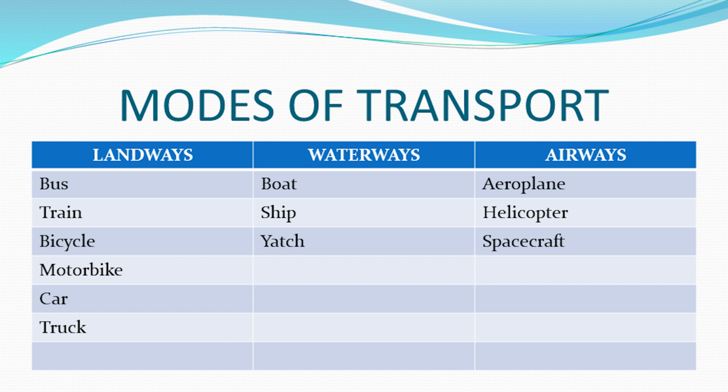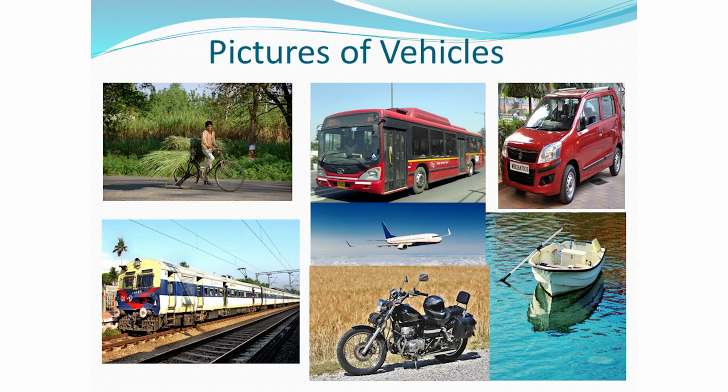So moving further, we will now differentiate modes of transport into three types: land, air and water. Now you all think of some modes of transport through land, water and air. In this table, the land transport are bus, train, bicycle, motorbike, car, truck. Through waterways, boat, ship, yacht. Through airways, aeroplane, helicopter, spacecraft. It was interesting to know about different vehicles, right?